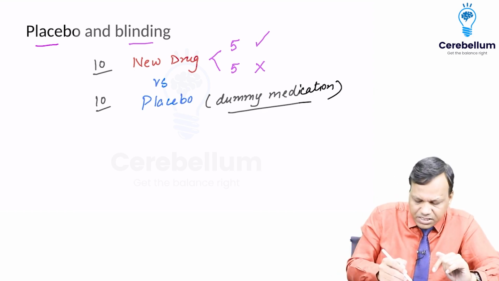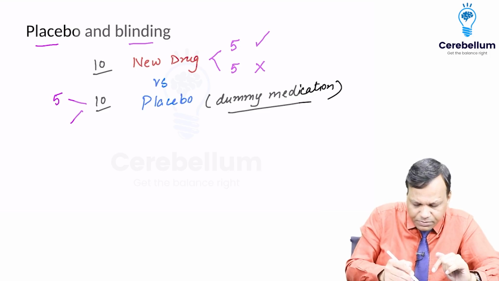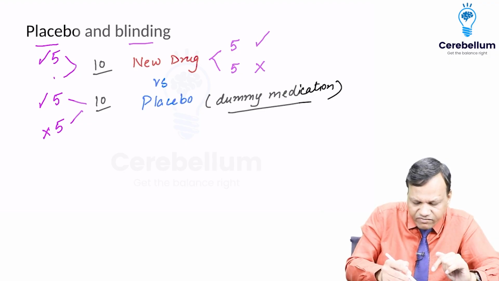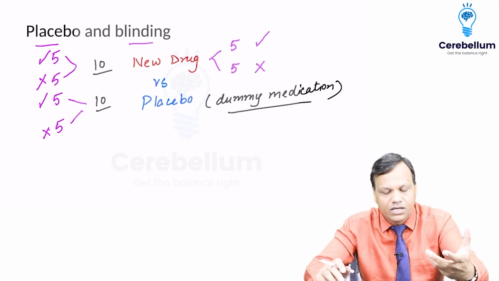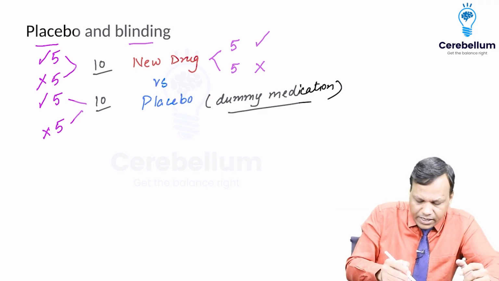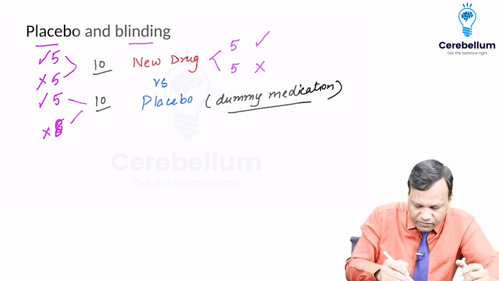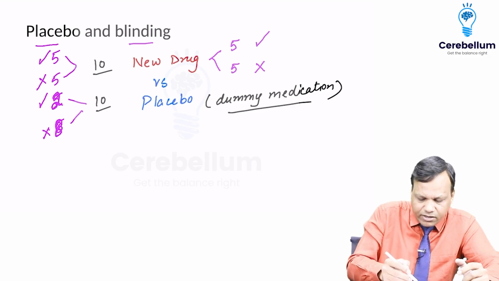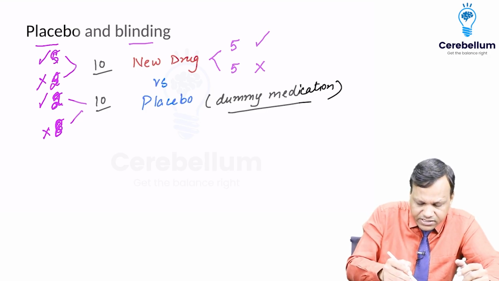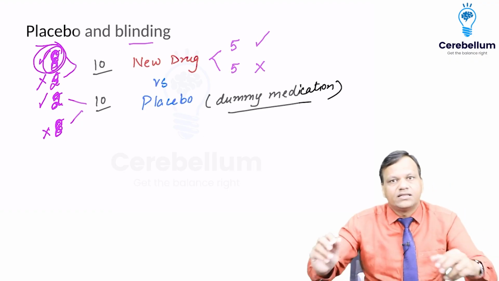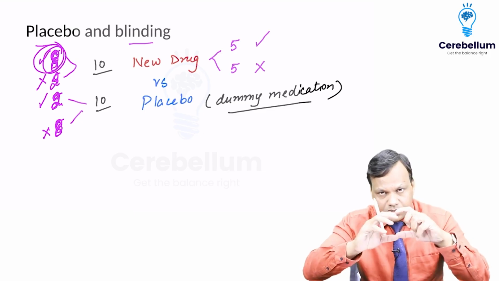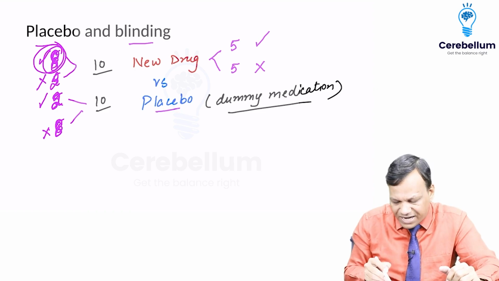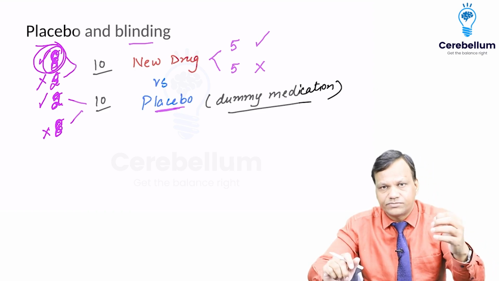Suppose in the placebo group, 5 patients are saying pain is relieved, 5 say no, and the same happens with the new drug, 5 say relieved, 5 say not relieved. That means that is placebo effect only. Drug is not effective. But suppose in the placebo group, 8 patients say that pain is not relieved, 2 say pain is relieved. Whereas in the drug group, 2 say pain is not relieved, 8 say pain is relieved. So now the chances are that the drug is working. So we have to compare it with some standard that is known as placebo. Placebo means dummy medication.